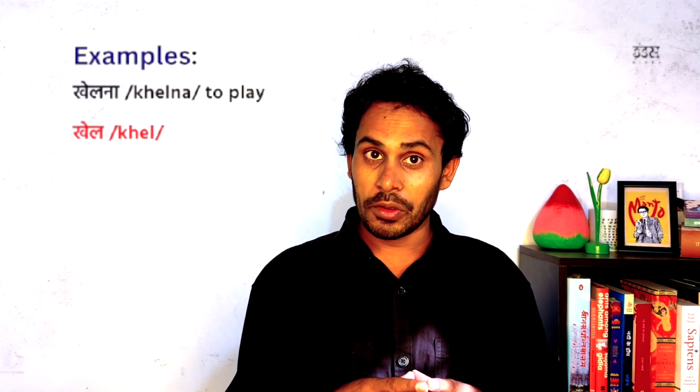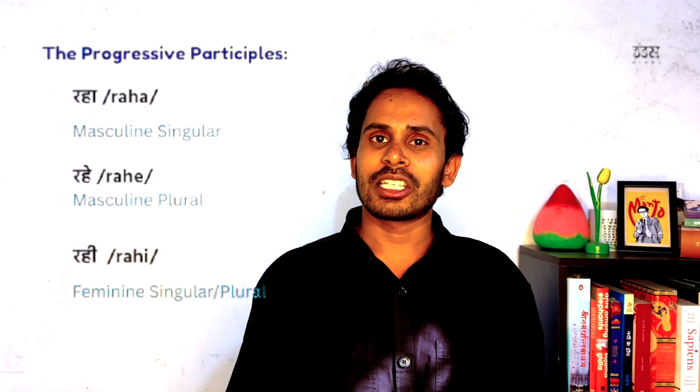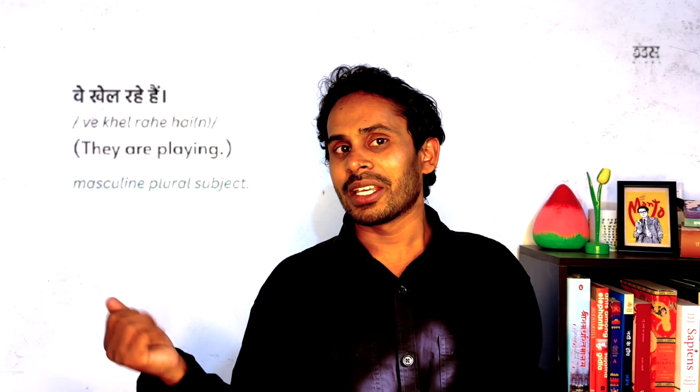Let's see this with the verb khelna, to play. For masculine singular we use raha, masculine plural we use rahe, and for feminine singular and plural we use rahi. For example, मैं खेल रहा हूँ, I am playing. वे खेल रहे हैं, they are playing. वह खेल रही है, she is playing.